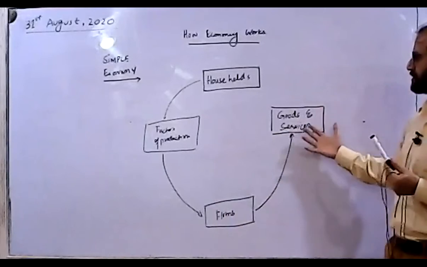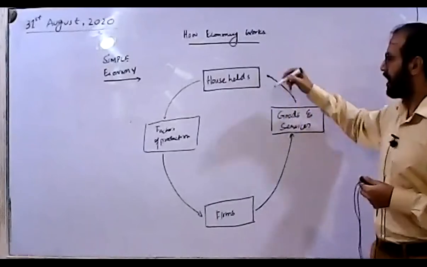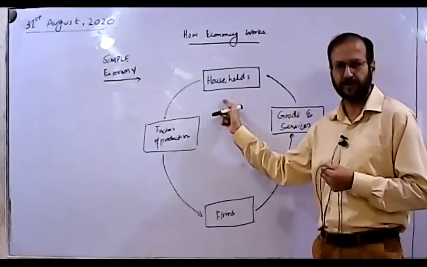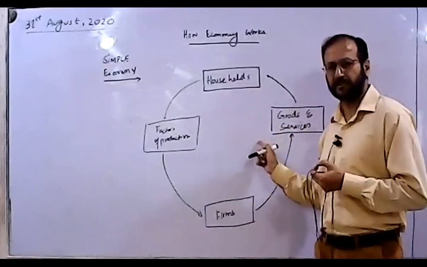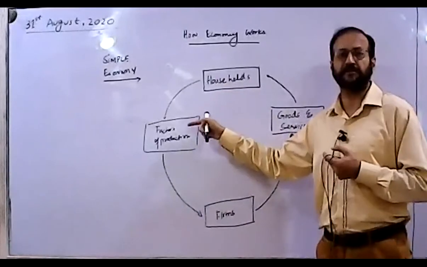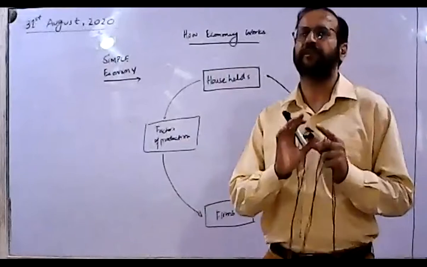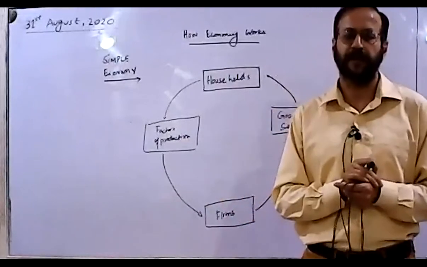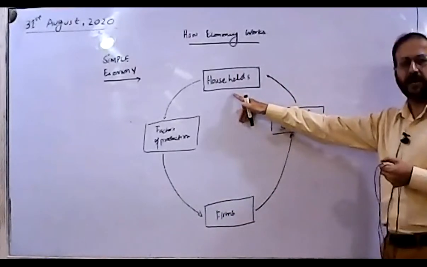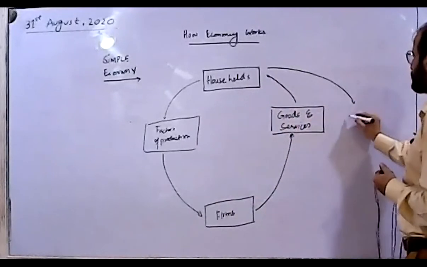And where do you think these goods and services should go in the flow? Yeah, they should go to the households. Obviously, the firms are making goods and services for the households. And when the firms need to produce these goods and services, they need resources, the factors of production. And where are these factors of production coming from? The households. If this is clear to you, the remaining flow would be very understandable. So get ready. When these goods and services come back to the households, what are they going to do? They are going to make expenditure on them.